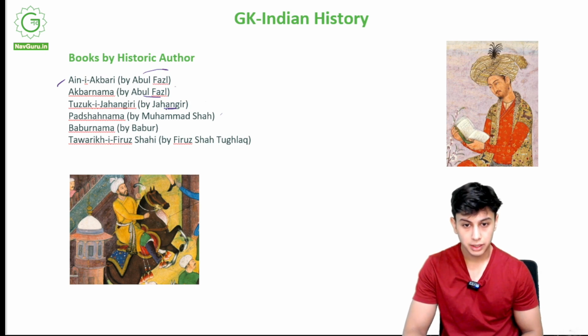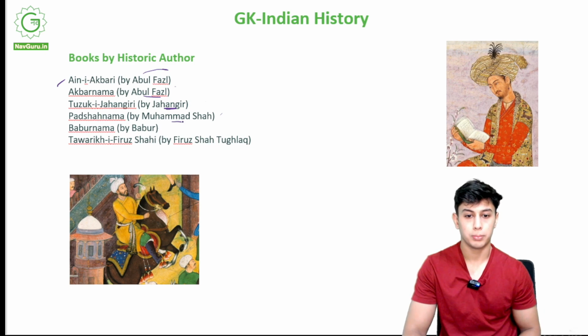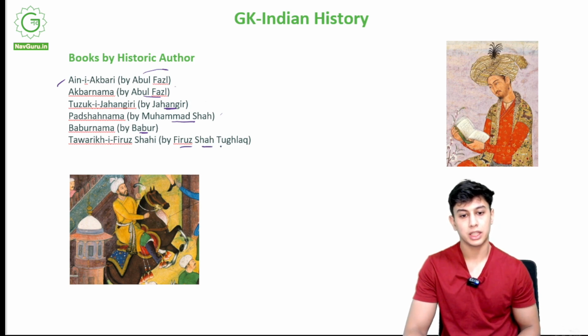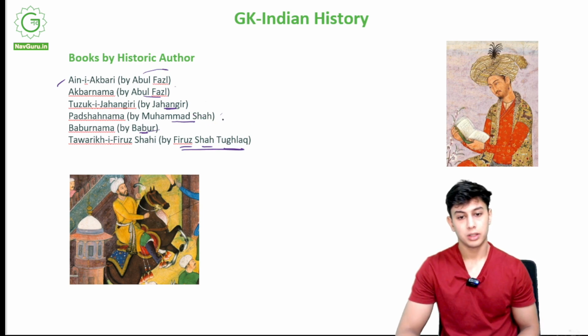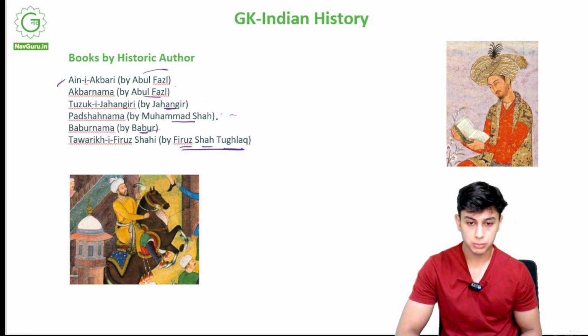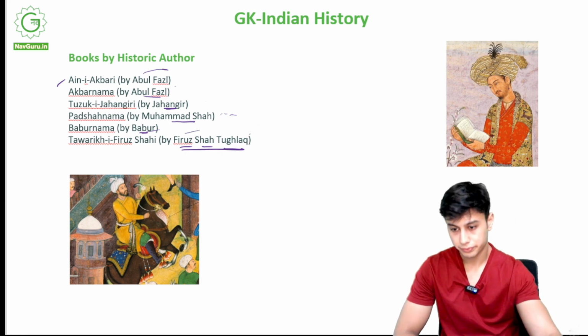Tuzuk-e-Jahangiri by Jahangir, Padshahnama by Muhammad Shah, Babarnama by Babur, and Tawarik-e-Firuz Shahi by Firuz Shah Tughlaq. These were all rulers, right? The Mughal rulers. These are some books by Mughal rulers.